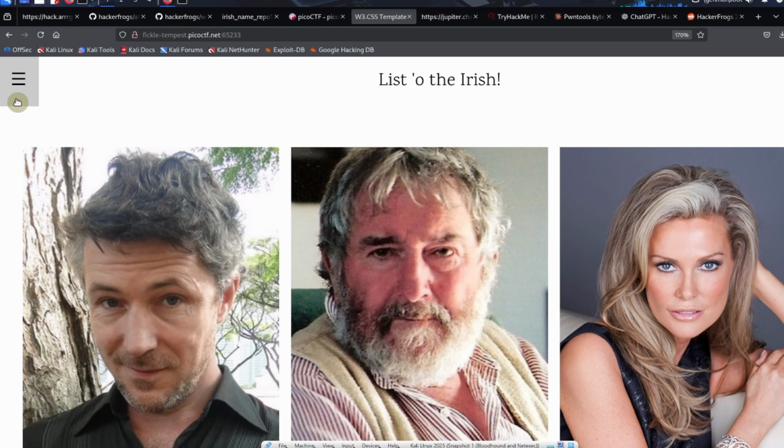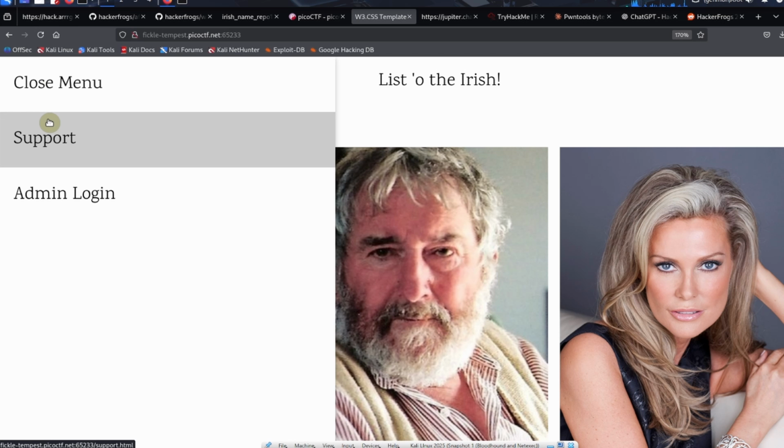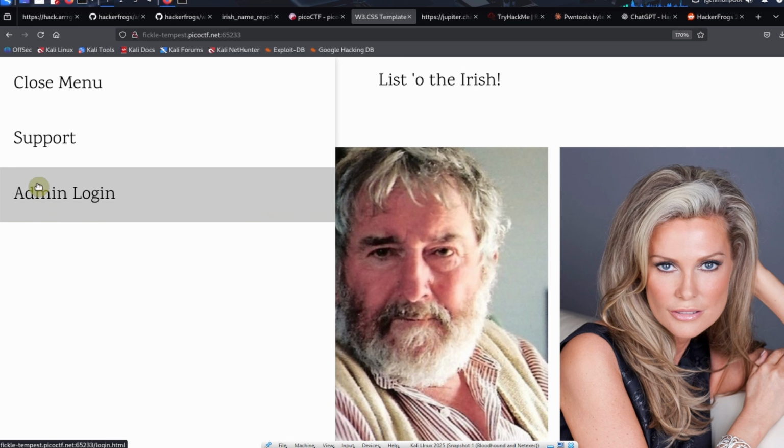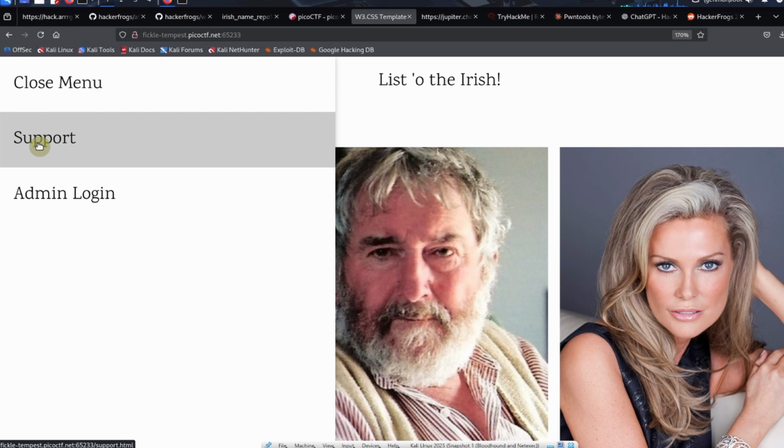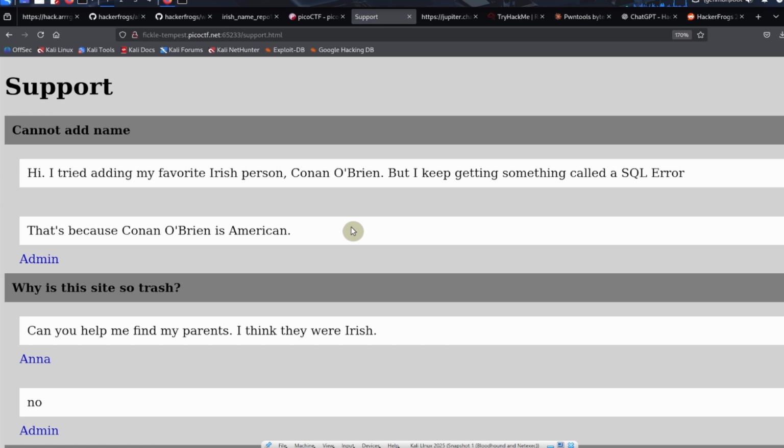So if you go over to the menu bar here, or the menu button, we got Close Menu, Support, and Admin Login. So let's just take a quick look at the support page here. And in the support page, we've got some messages being left here. So it says, cannot add name. I tried adding my favorite Irish person, Conan O'Brien, but I kept getting something called an SQL error. And the admin says, that's because Conan O'Brien is American.